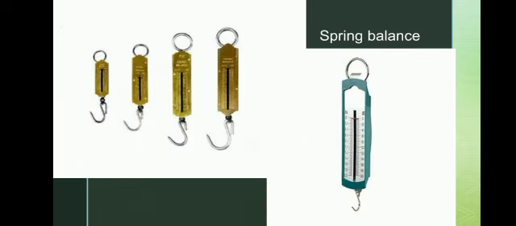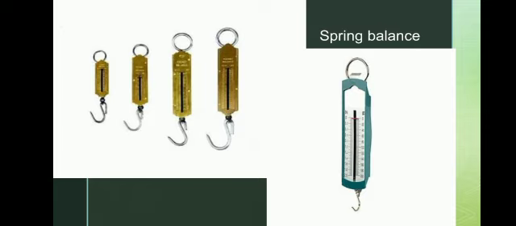The next one is the spring balance. This balance helps to find the weight of objects. It works by Hooke's law.